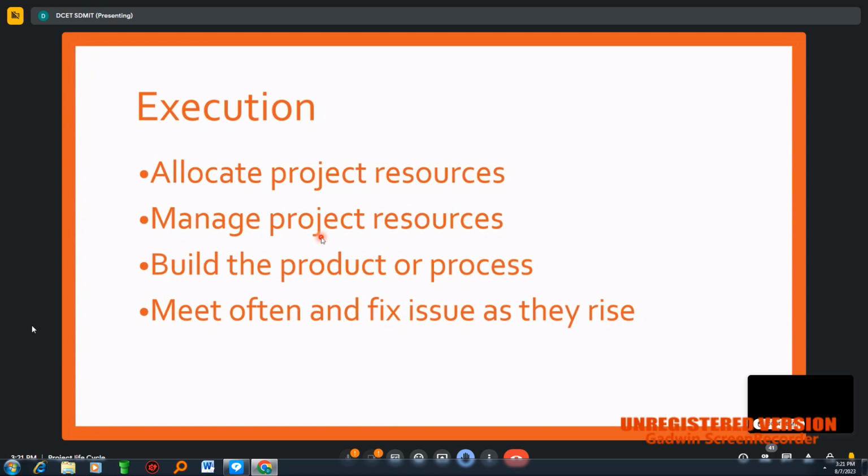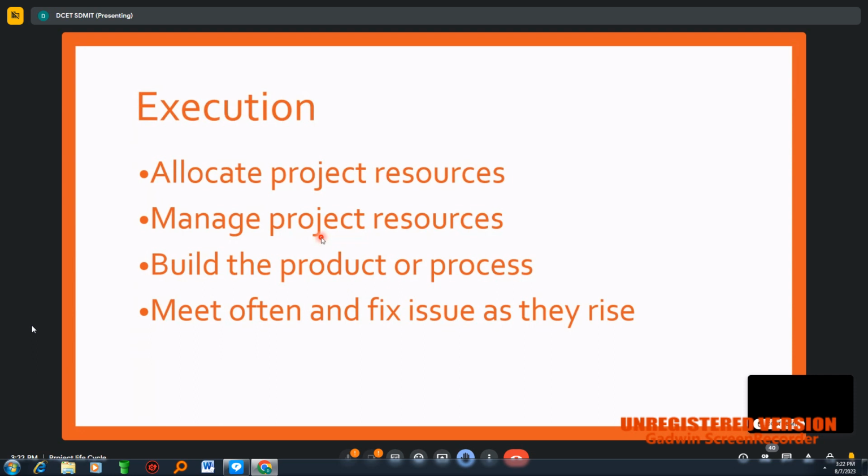Usually, if I consider any site, different works will be going on simultaneously. If we are not able to allocate the proper resources for the proper work, automatically we cannot achieve success. We cannot finish the project in time if we are not able to allocate the correct resources to the correct site. So we need to have a plan here: how much manpower is required for a particular work.